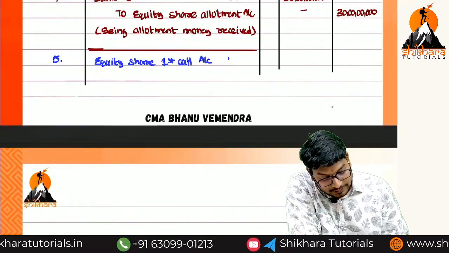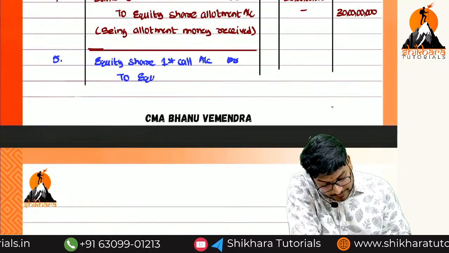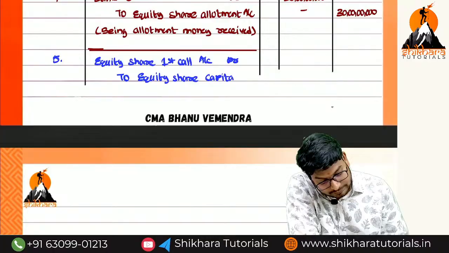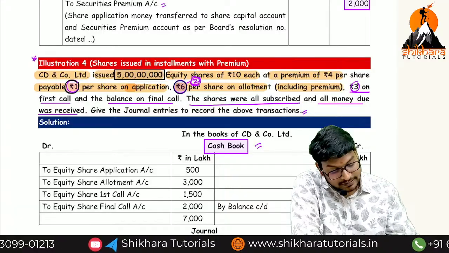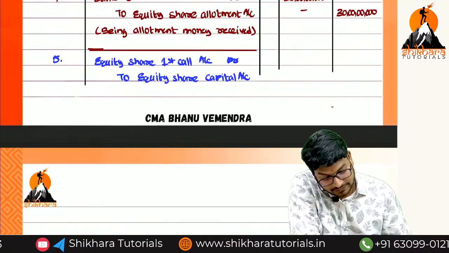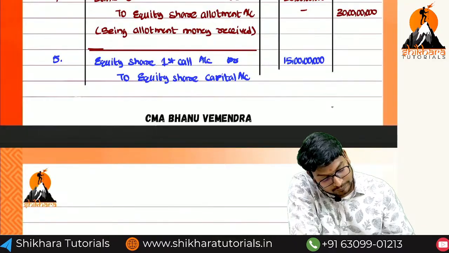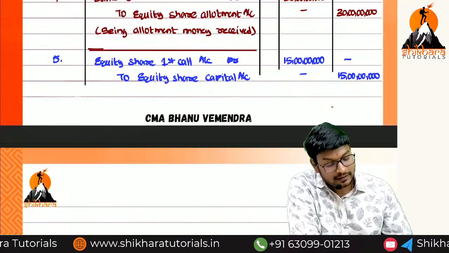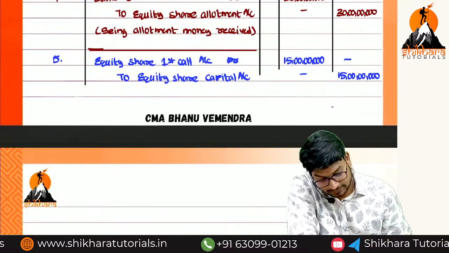First call account debit to equity share capital account. How much, ma? We are receiving the 3, ma. 5 3s are 15. So that is equal to how much, ma? 15 crores. I think you know how to keep the commas. Yes or no, ma? Yeah, thank you.